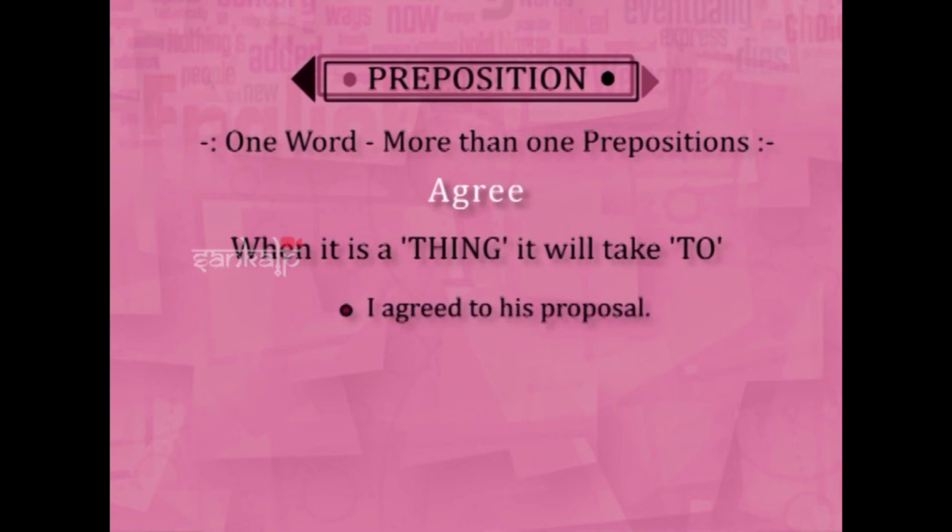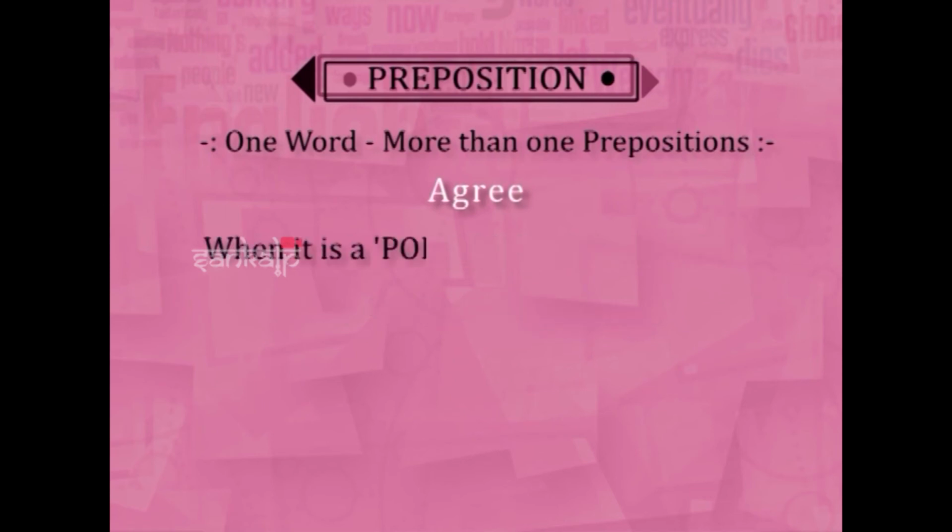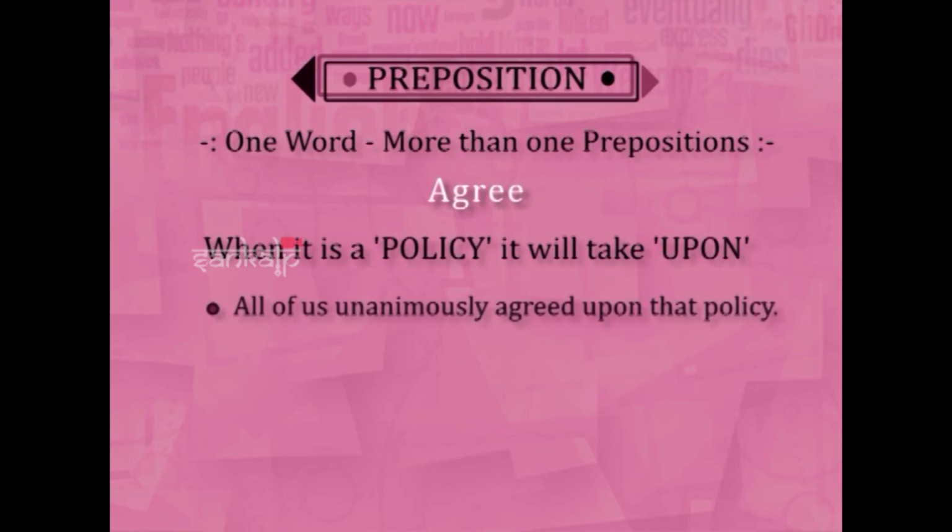See, I agreed with him, but I agreed to his proposal. And when it is a policy that all of us unanimously agreed upon, that new policy. That means agree takes 3 prepositions. If it is a person, you have to use with. And if it is a proposal or any suggestion, you can use to. And any policy, you can say upon.